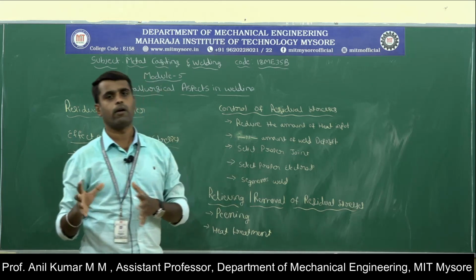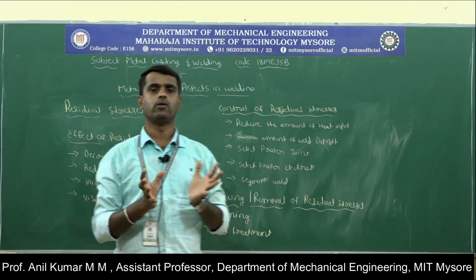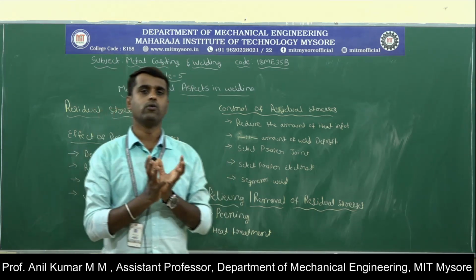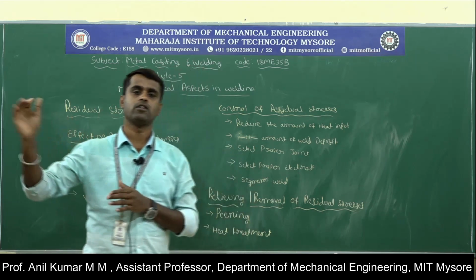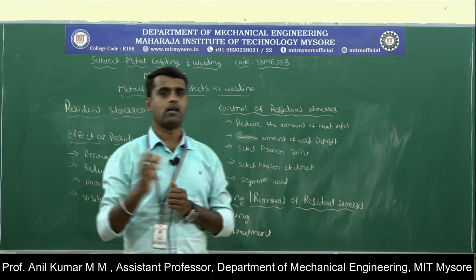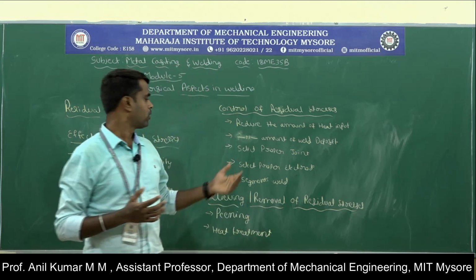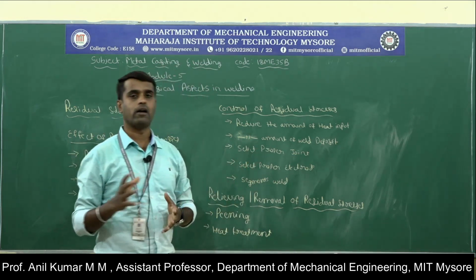Next, we have to select the proper welding joint. So we can select U grooves instead of V grooves, because they consume less deposited metal in the welding area. So we have to select the proper welding joint.